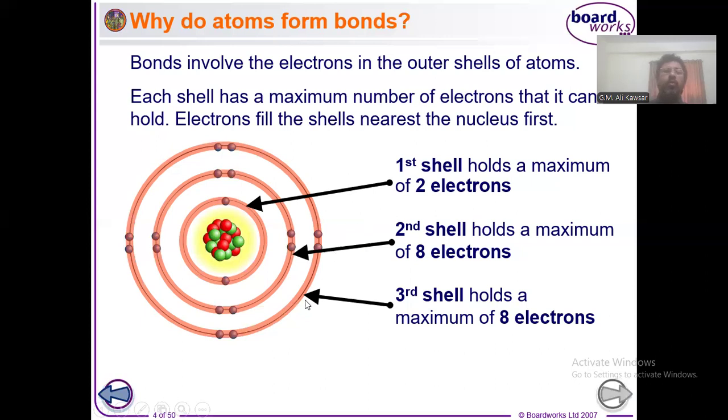This is a rule because whenever the atom carries this particular number of electrons in the first shell, second shell, and third shell, then the atom will be stable with this number of electrons, and otherwise it will be unstable. Okay, let me change the slide now.